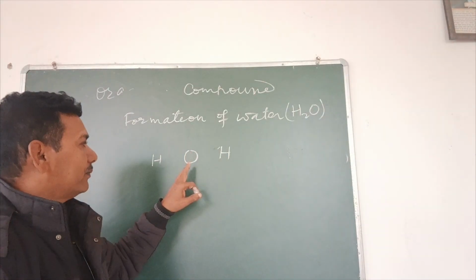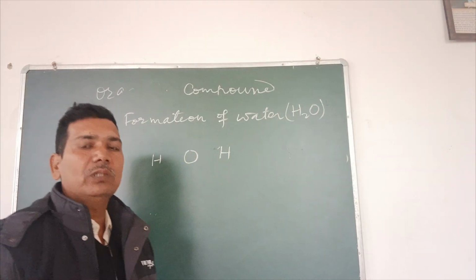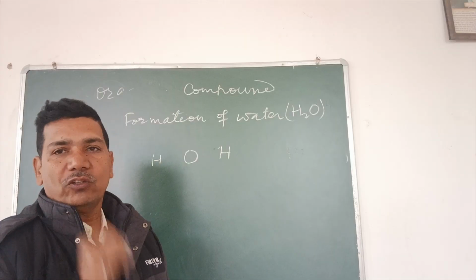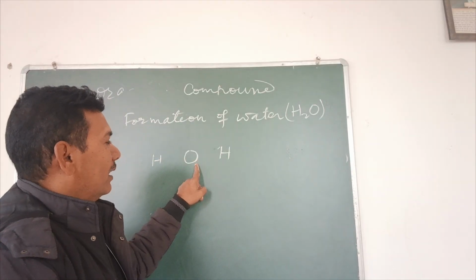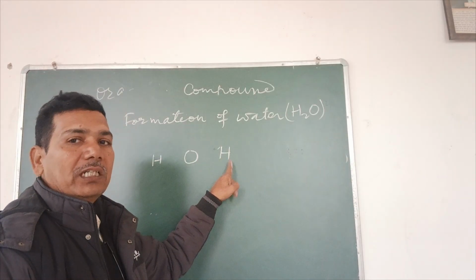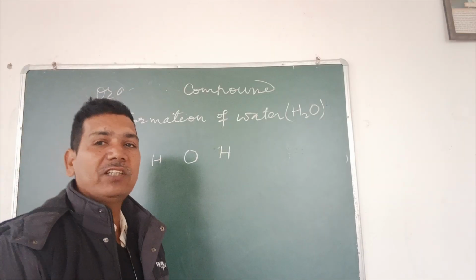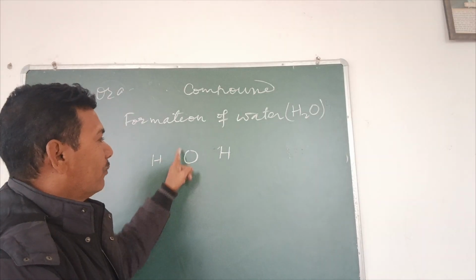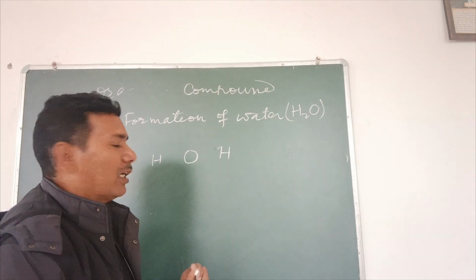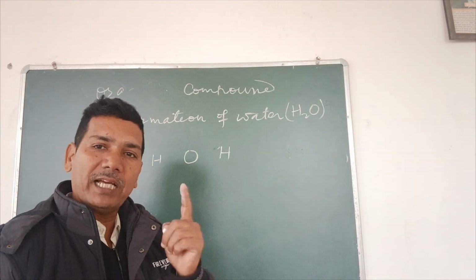As the valency of oxygen is 2, oxygen will share 2 electrons, but its surrounding atom is hydrogen, which will share only 1 electron. There should be equality in sharing. So 2 electrons of oxygen will be shared, but not alone with one hydrogen atom.